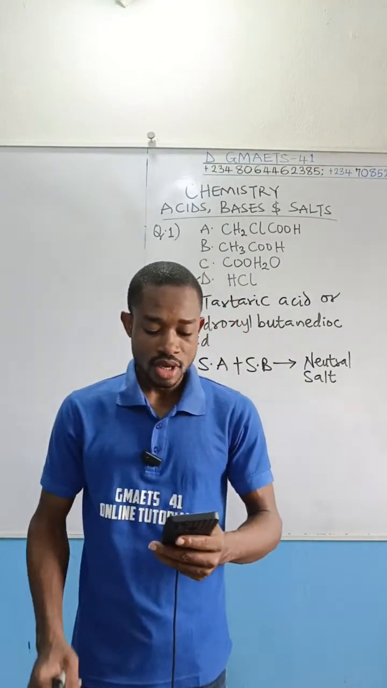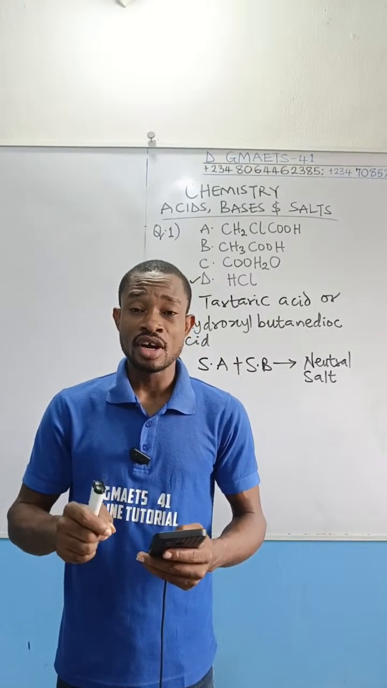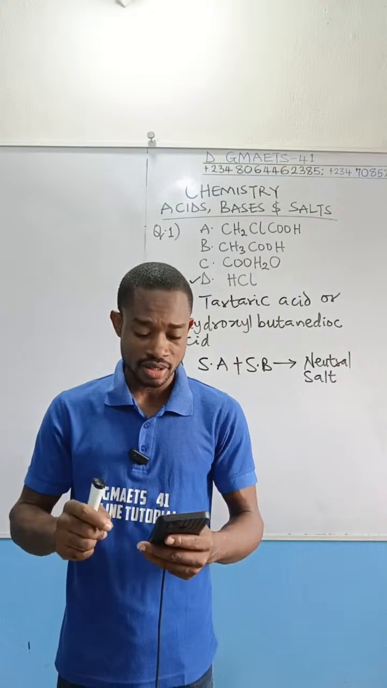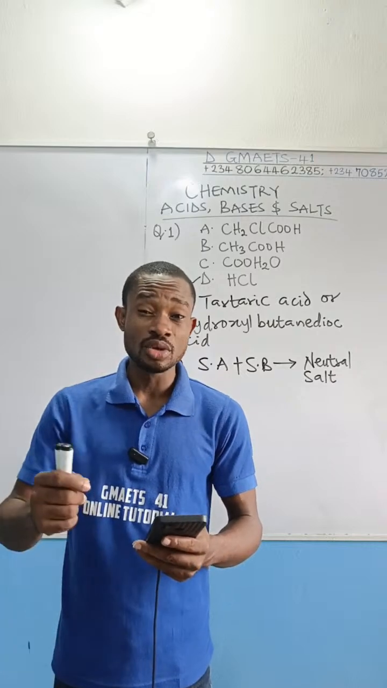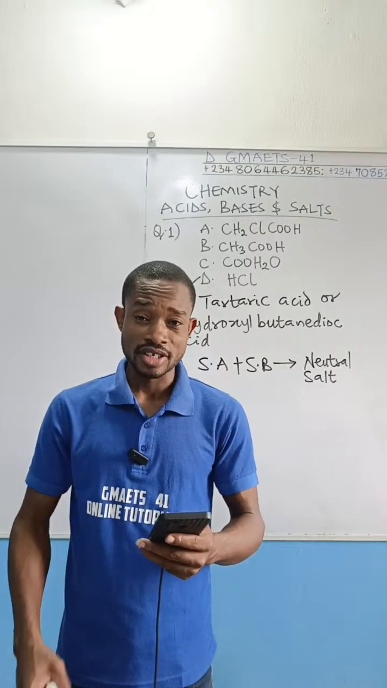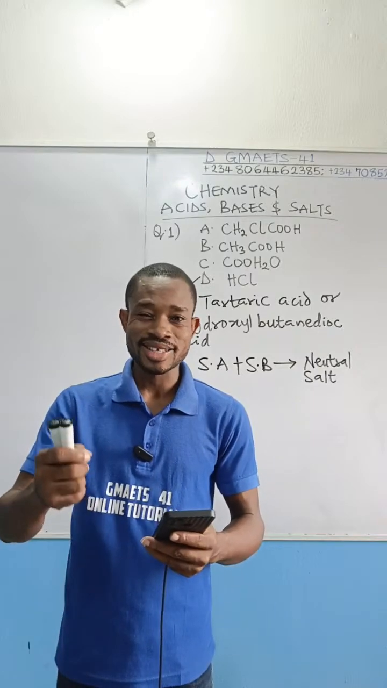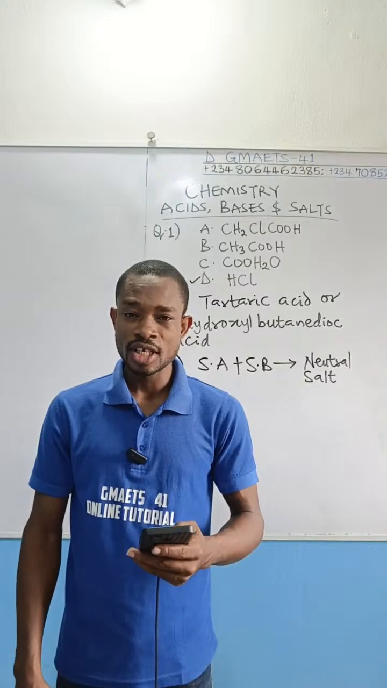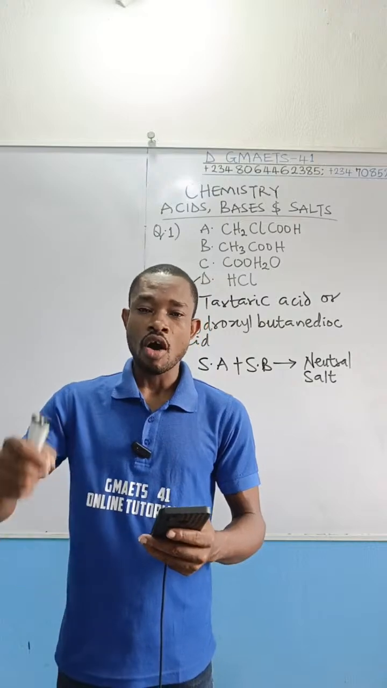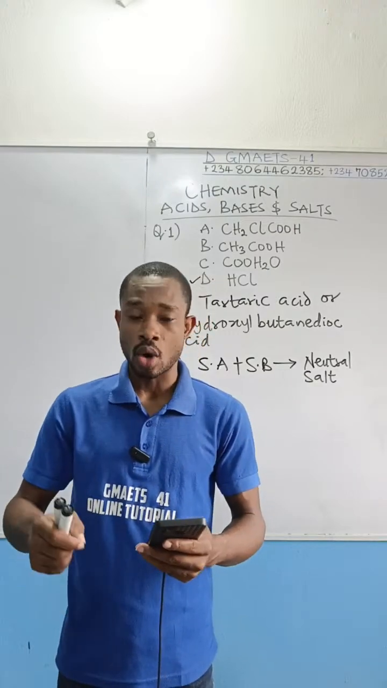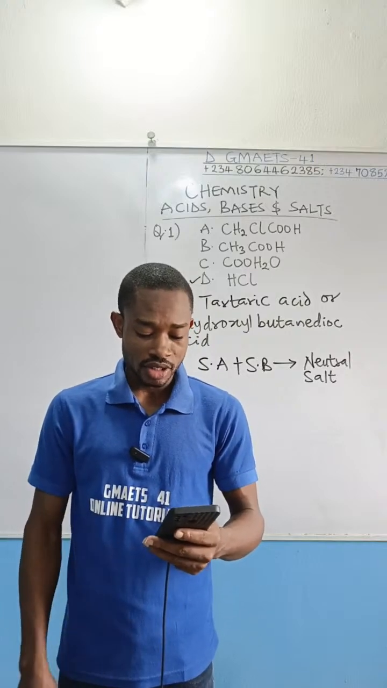And the question reads, Arrhenius defined an acid as: A, a species that can donate a proton. B, a species that can accept a proton. C, a source of hydroxide ion in water. I don't have option D here.